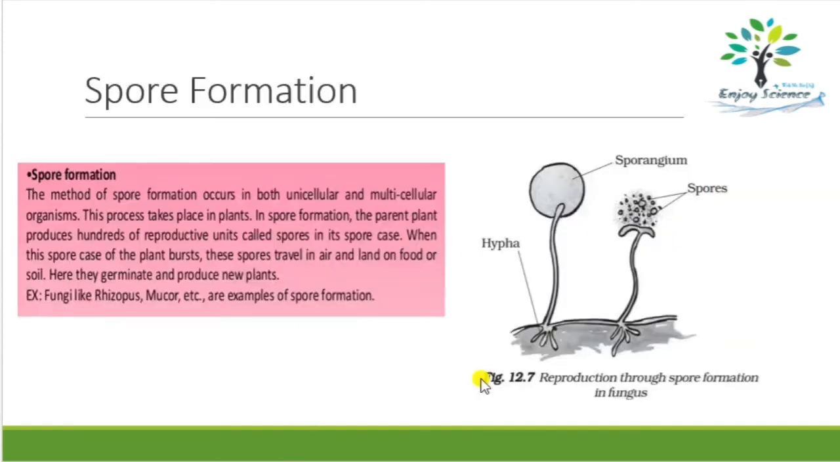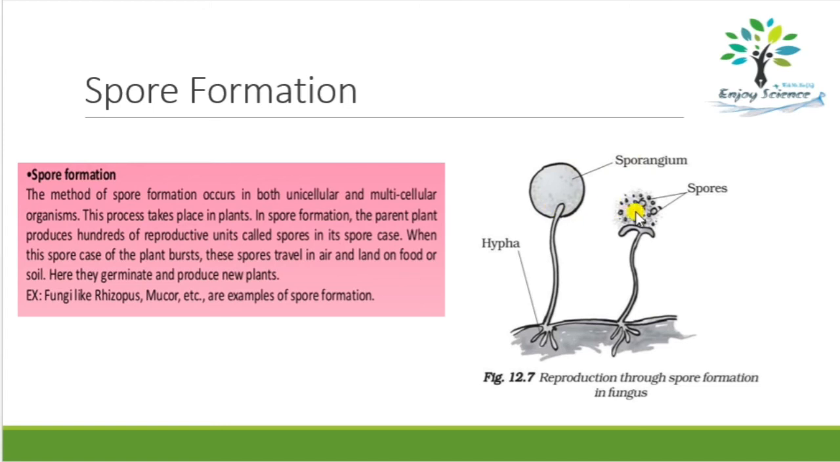Okay, so next is spore formation. So in this process, spores are formed. These spores are tiny structures, which are also called reproductive units. Okay, which look like pollen grains, but these are smaller than pollen grains also. And these spores are formed within a sac or a case called a sporangium.